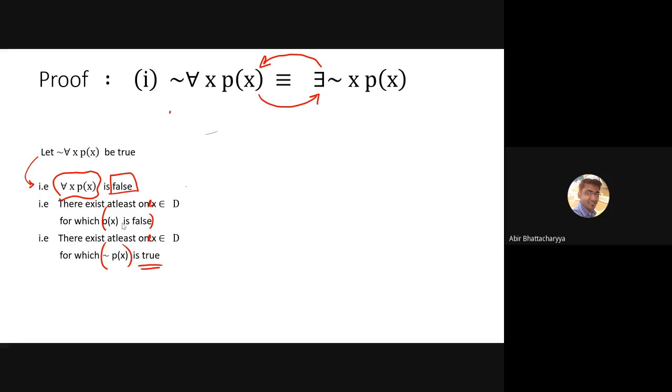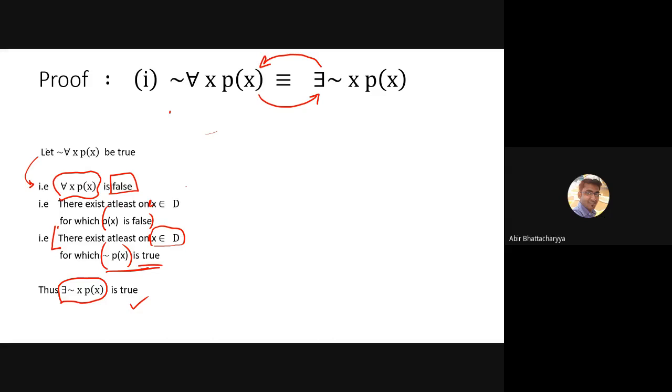Now, what is the meaning of this? By the definition, we can say there exists at least one x belonging to D for which negation of px is true. By notation, we write there exists x such that negation of px is true.